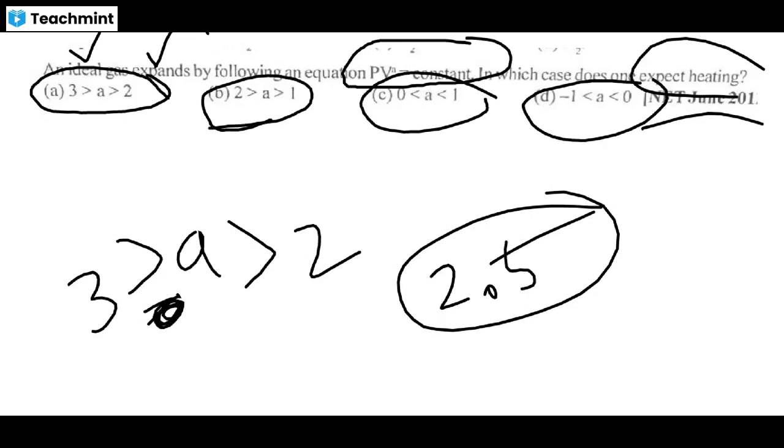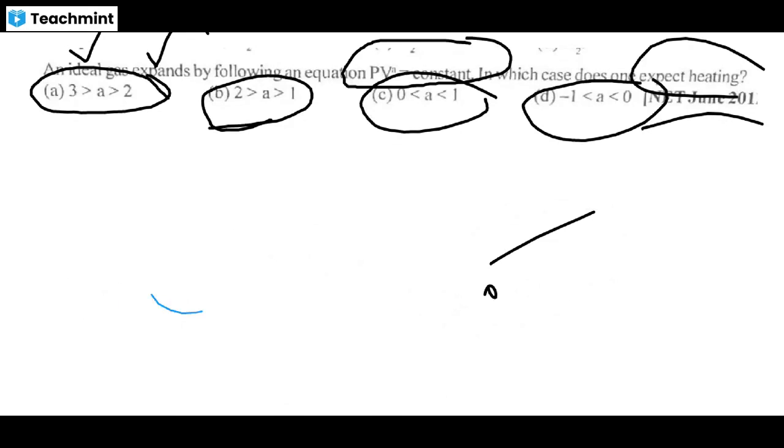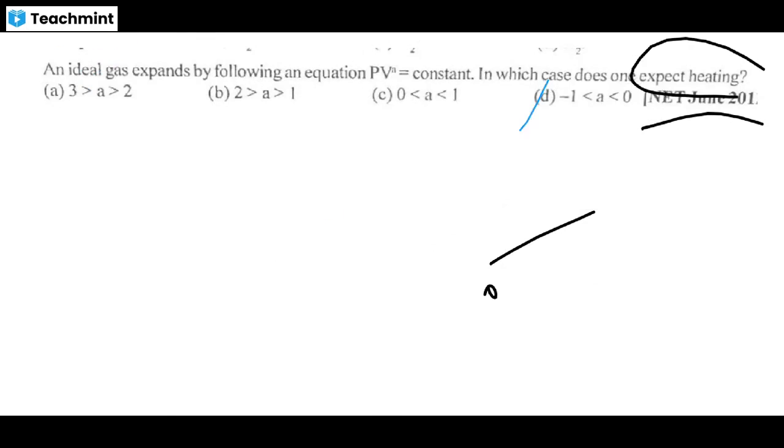So this is a very interesting question. I take more time to solve these questions, so I suggest you should also take time to solve these questions. I already told the answer.